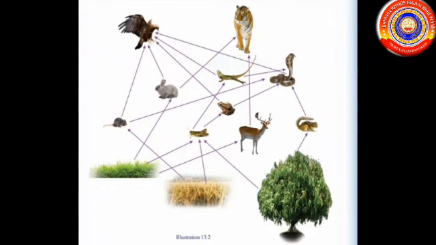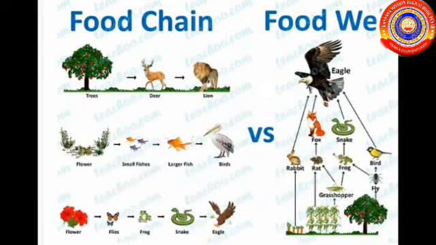Children, observe the illustration of a food web. Do you know what a food chain and a food web are? A food chain is a simple, linear series of steps, while a food web is the interconnection of food chains. It is complex. Is a single organism involved in more than one food chain? Yes. A single organism is involved in more than one food chain.